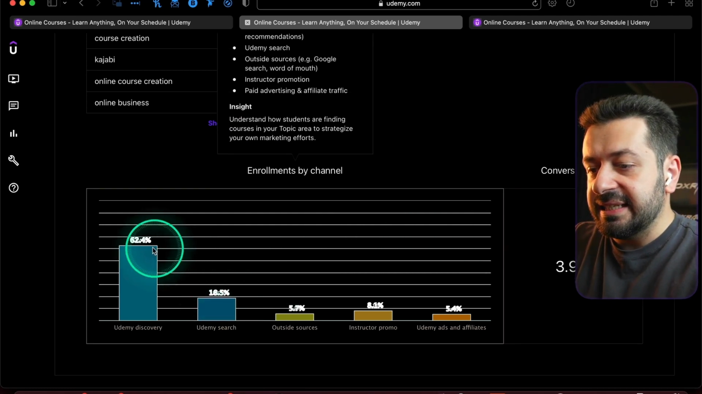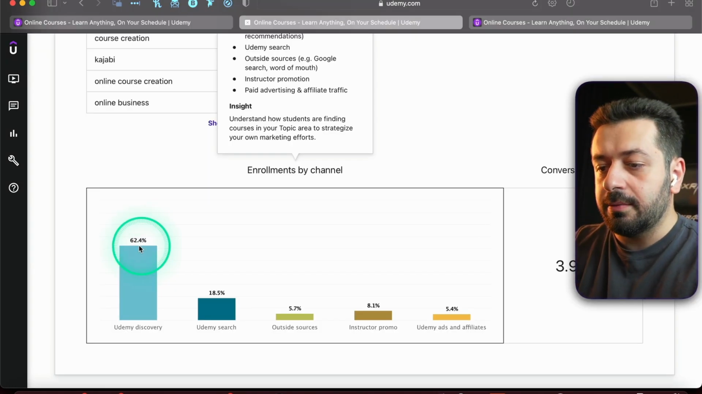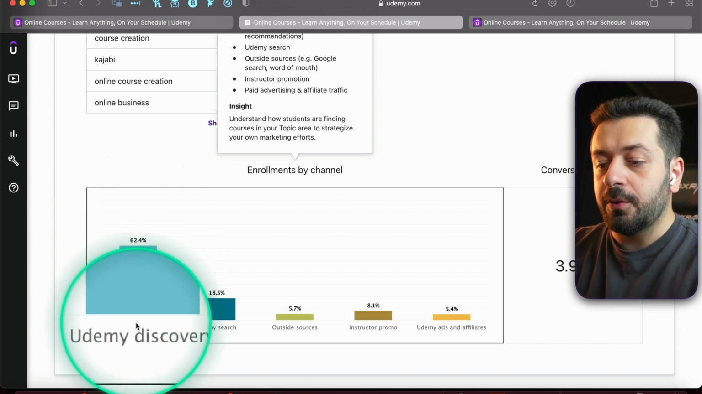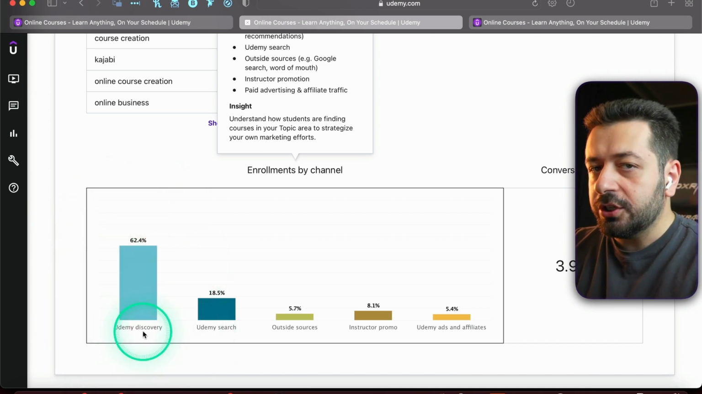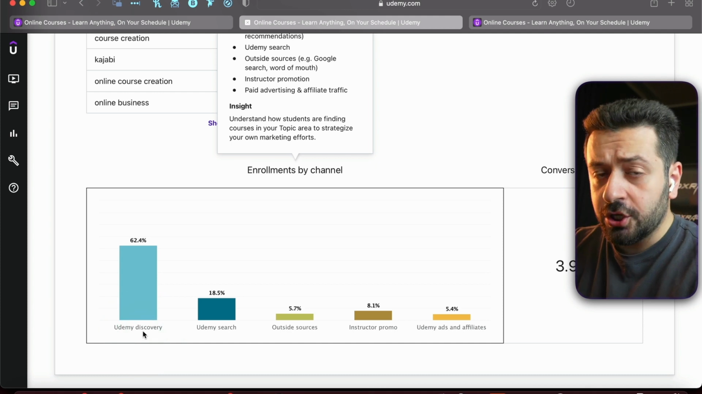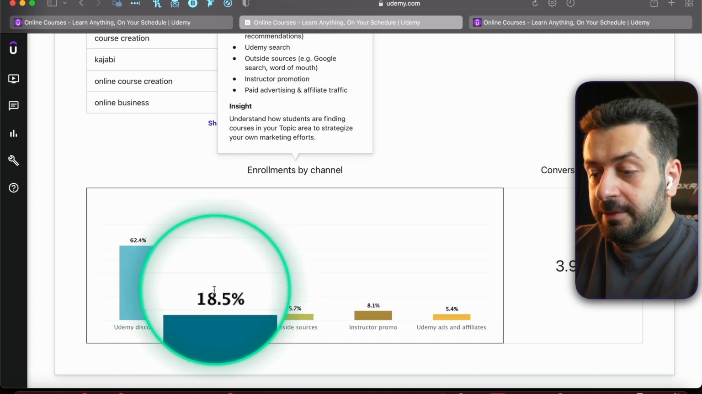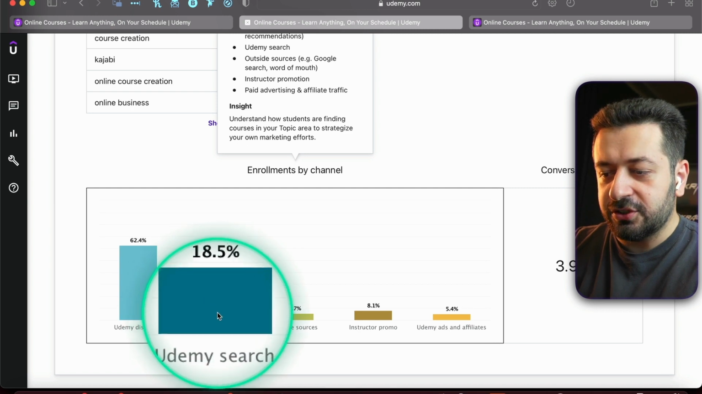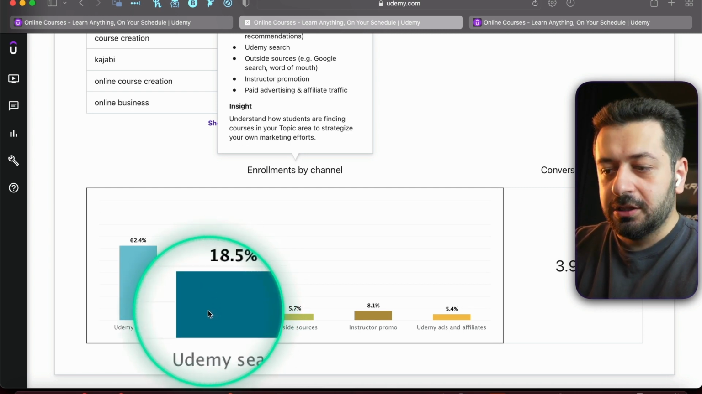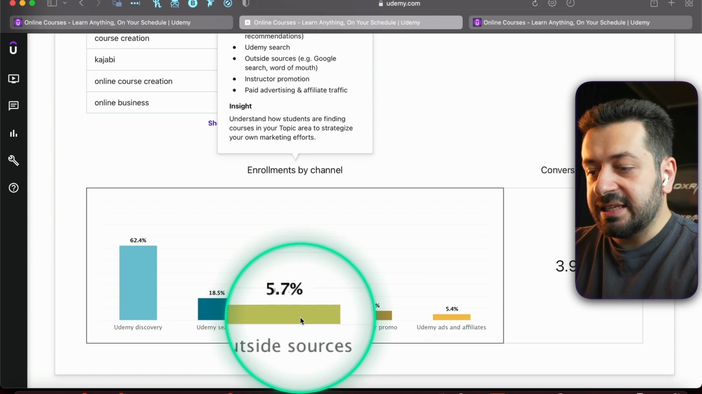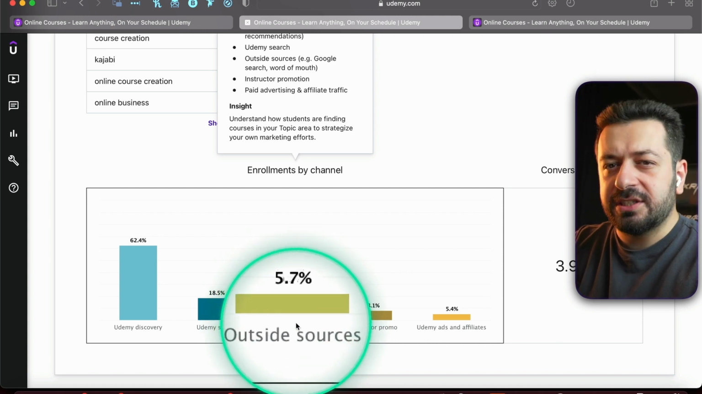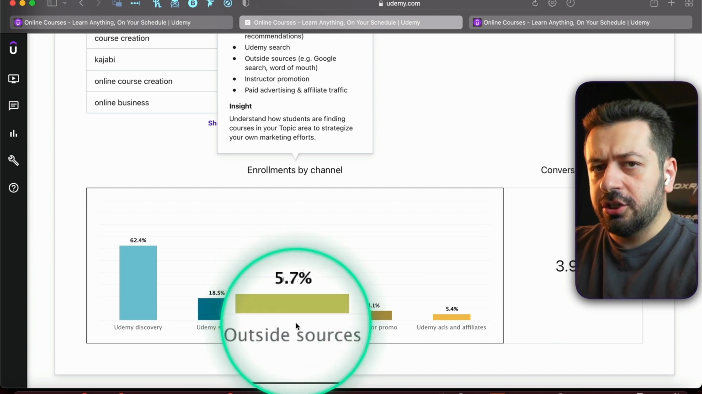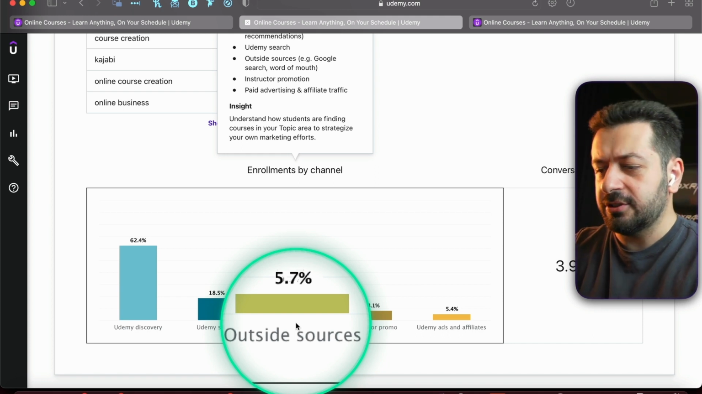And as you can see, 62%, I'm gonna again disable dark mode, 62% is coming from Udemy Discovery. If you don't know what Udemy Discovery is, it's basically the homepage of Udemy. 18% is coming from the search, meaning that if you will not optimize for search that much, you are gonna lose this 18%. Then outside sources, this is from the outside sources of Udemy, other than the promos and affiliates. Basically it can be the other links, etc., etc.